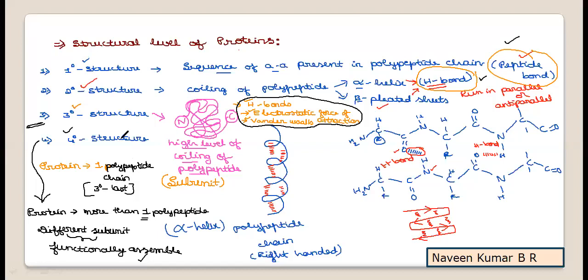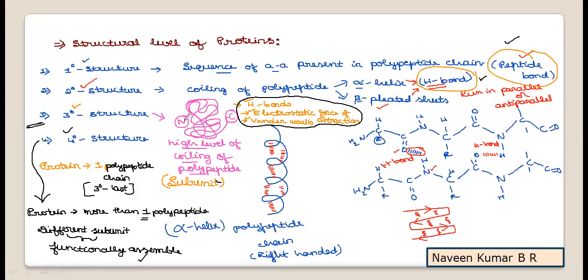I will just conclude. So in the tertiary structure, what happens? Whatever growing polypeptide chain is there will undergo a high level of coiling. As a result of its coiling, the subunit forms, which is stabilized by formation of hydrogen bonds, electrostatic force of attraction, and van der Waals forces of attraction. These additional forces stabilize that coiled structure, and such a coiled structure is called a subunit.